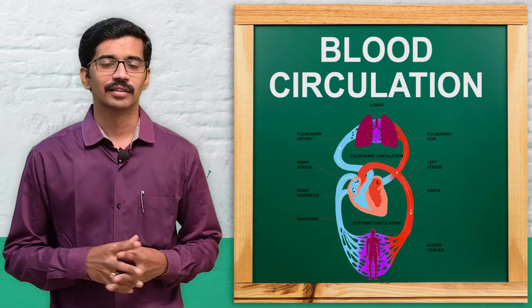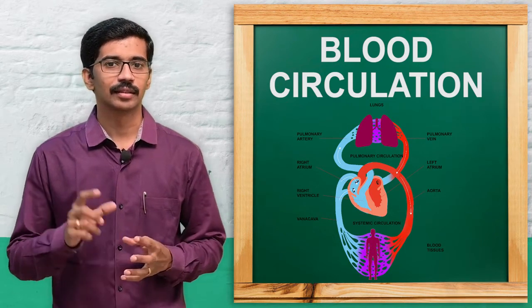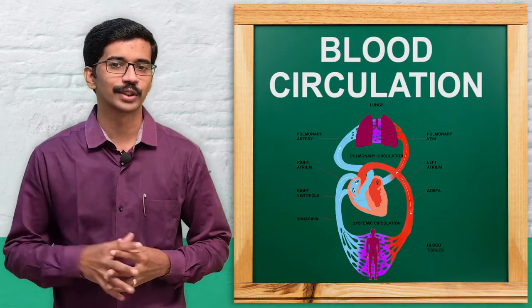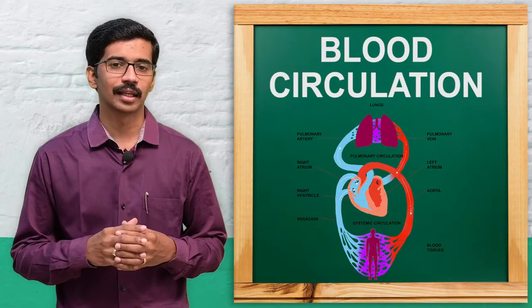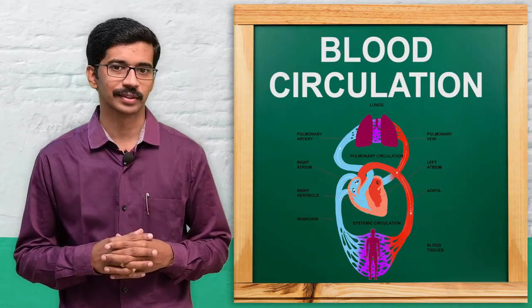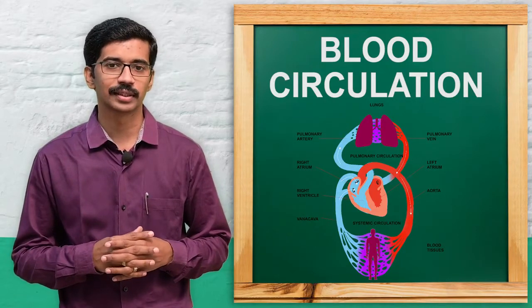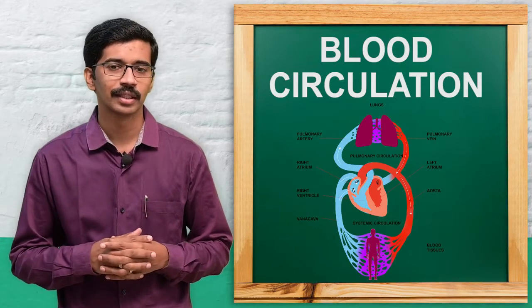Hello everyone. The topic we cover today is blood circulation, or the circulation of blood. While coming to the blood circulation, we can say that there are two types of circulation: one is systemic circulation and another one is pulmonary circulation.